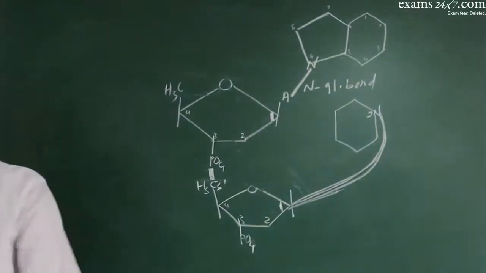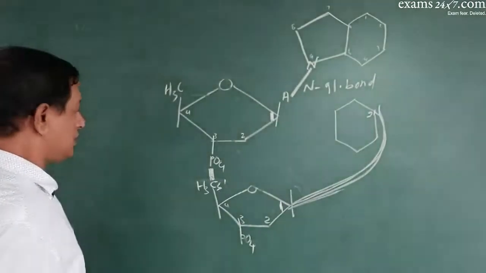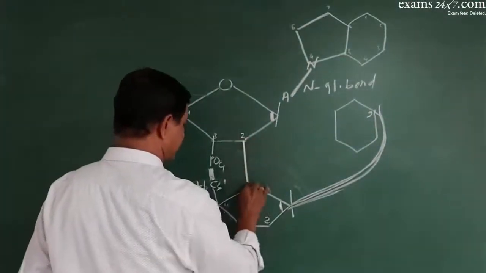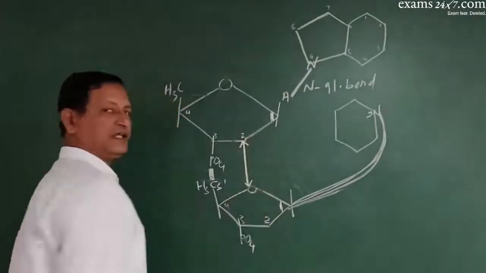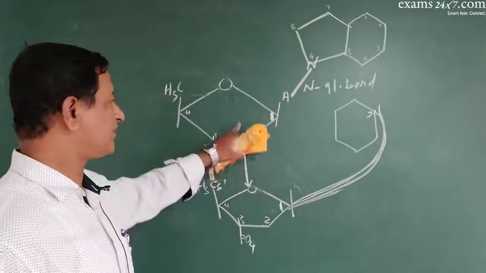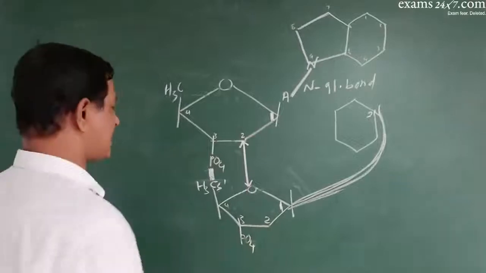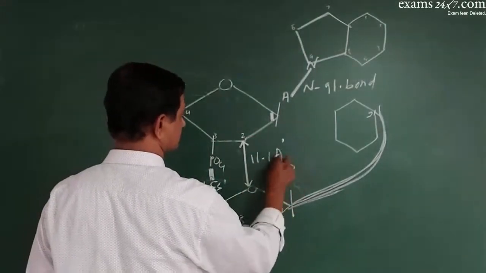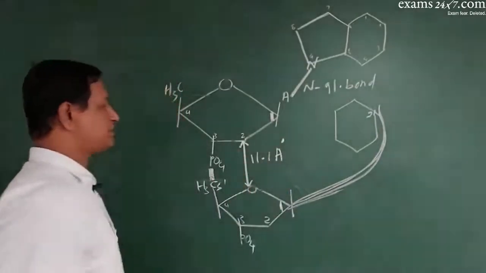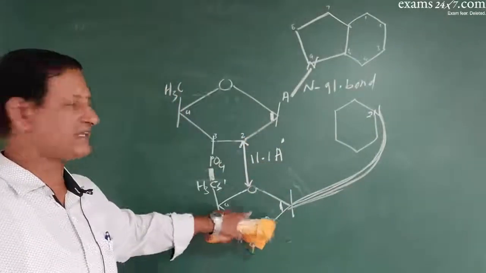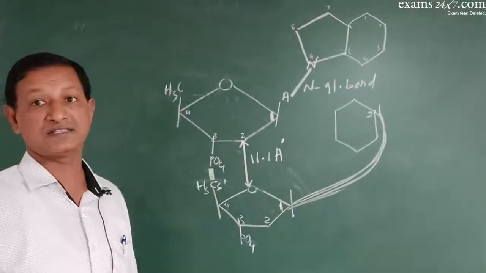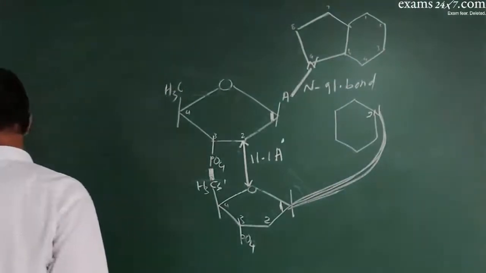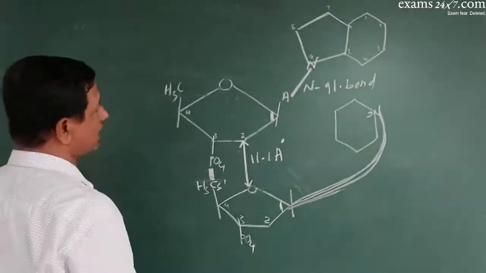Next, always, now look at this. This is one way. Second, the distance in a thread, the distance between the first sugar and the next sugar, is always 11.1 angstroms. Distance between the first sugar and the second sugar is always 11.1 angstrom units, right?